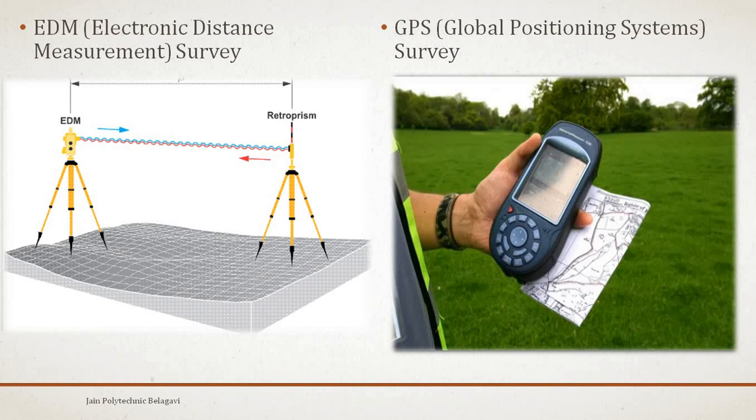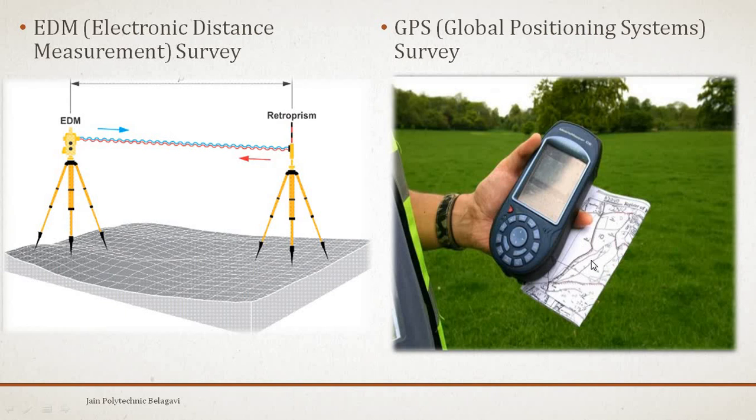Now we will concentrate on GPS, the global positioning system. These two come under modern surveying. GPS was rapidly adopted for surveying, as it can give position details like latitude, longitude and height directly on the screen, without the need of any measuring instrument, angles or distances between intermediate points.